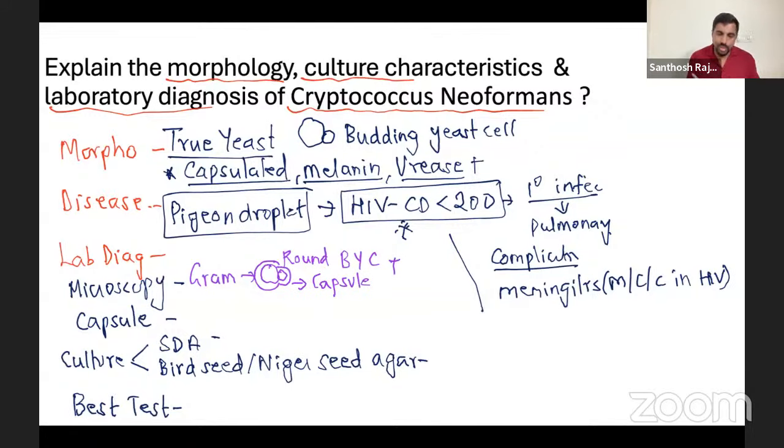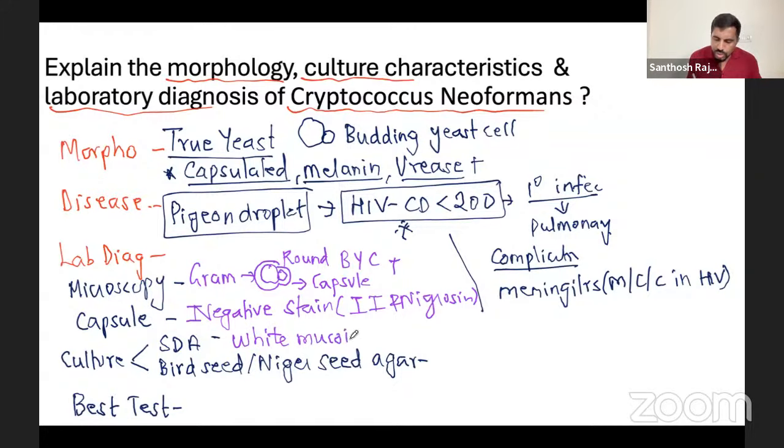When you talk about the capsule, which stain are you going to do? India ink negative stain. Basically, you do a negative stain. What are the negative stains? India ink and nigrosin. For capsule, India ink and nigrosin. On SDA media, since it is a yeast, it looks like a white, paste-like colony. Remember, white mucoid colony, because wherever there's a capsule, there's mucoid. A pasty colony, same as Candida. Both the Cs have this type of thing.